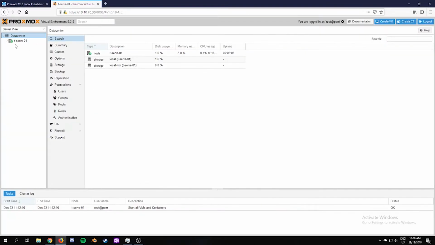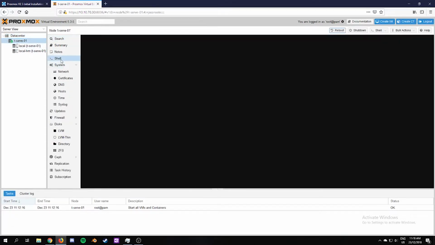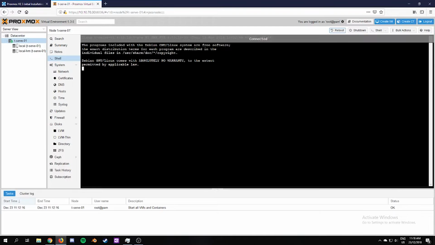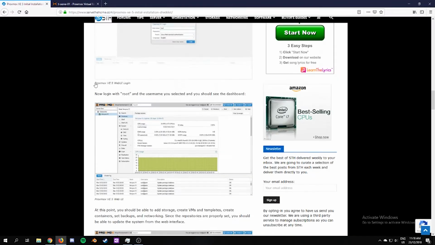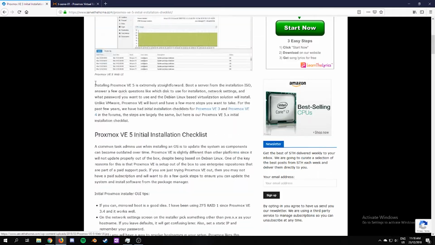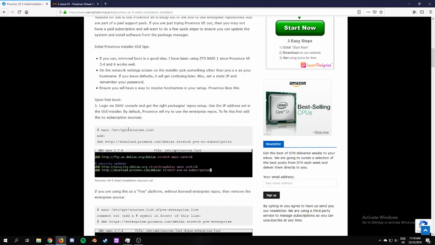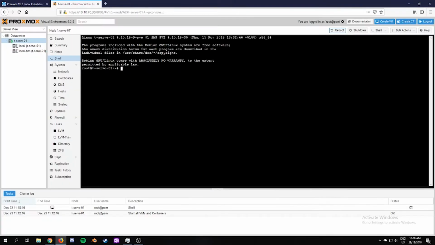So I've reached the web interface here for tserv01, and we can click on this. You can actually get a shell from the web interface. So yep, basically we're going to go through this. First thing, we have to come into there.